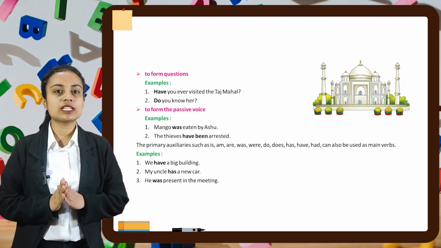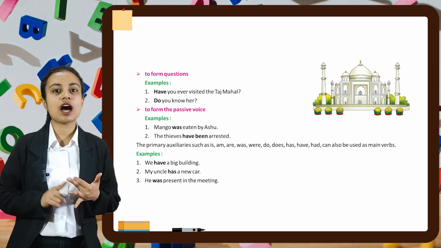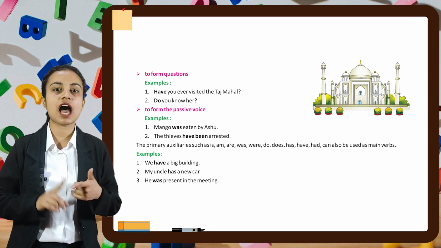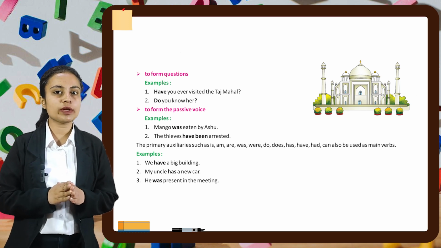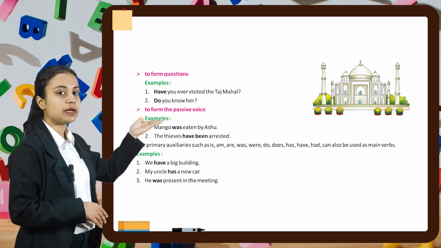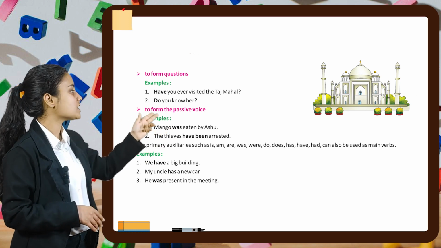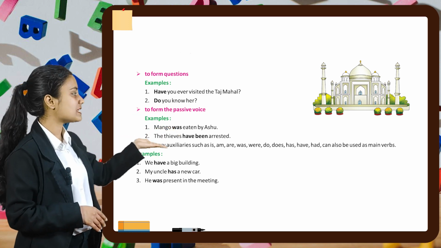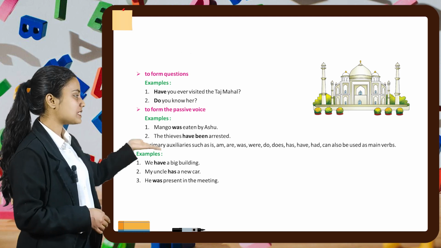The primary auxiliaries such as is, am, are, was, were, does, has, have, had can also be used as main verbs. For example, we have a big building. My uncle has a new car. He was present in the morning. He was present in the meeting.